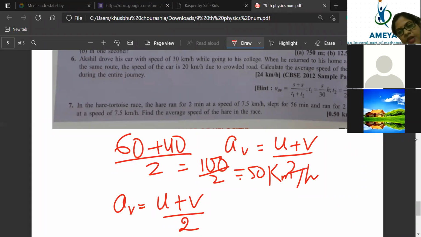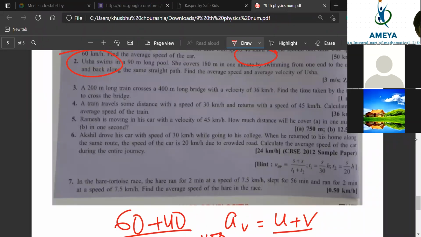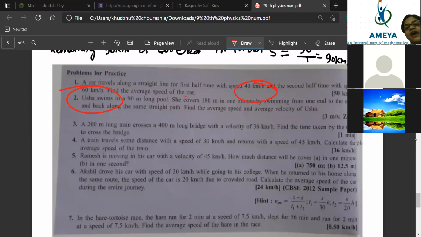That is the average speed only, beta. Average speed here and average velocity. Okay, you are asking average velocity, you are telling average speed. So average speed and velocity both will be exactly the same here. They have asked average speed, and the average speed here will be exactly 50 kilometer per hour. Now beta, next question is,